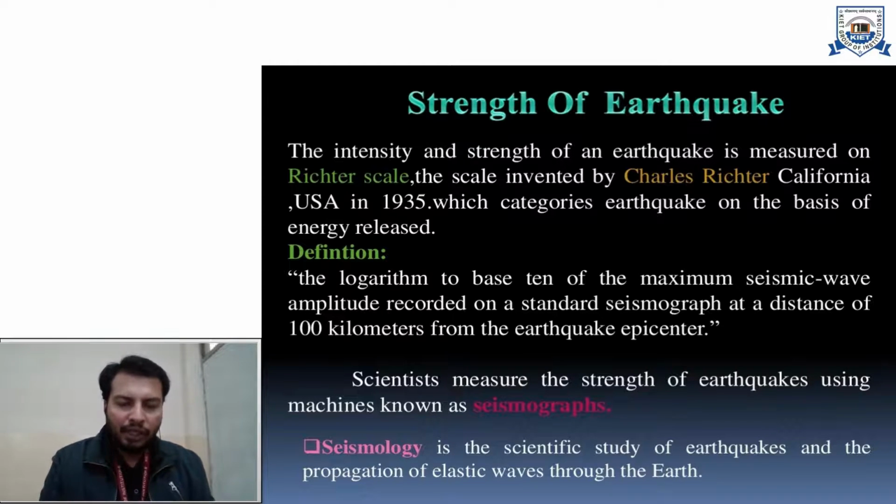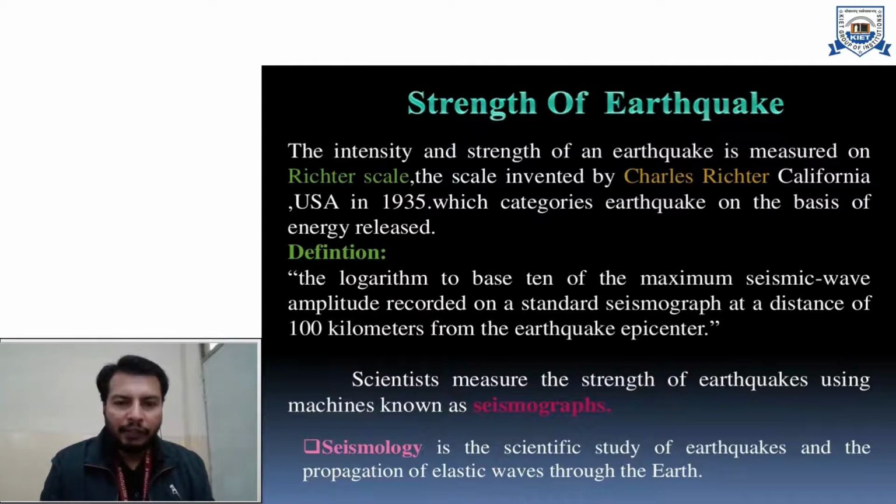So, for measuring the intensity, or more appropriately, the strength, that particular term is intensity. That instrument was invented by Charles Richter. We more commonly call it the Richter scale, which we use for expressing the strength of an earthquake.